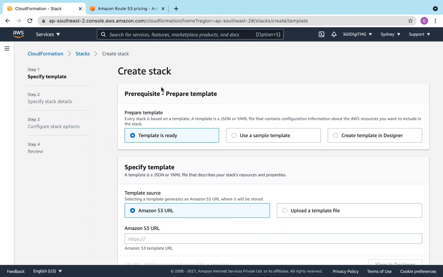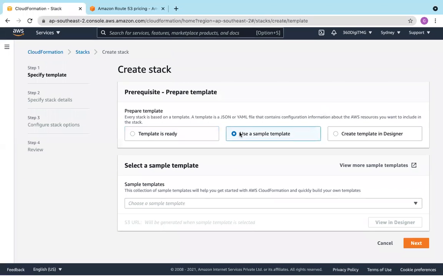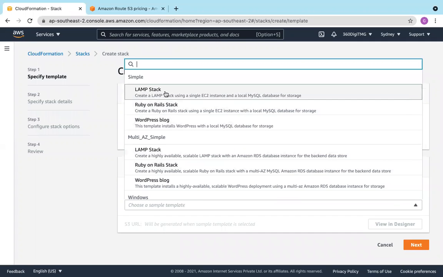Yes, let us create a stack. You can use a ready template, use a sample template, or create a template in designer. So let us use a sample template. AWS offers some sample templates. Let us look into those sample templates.